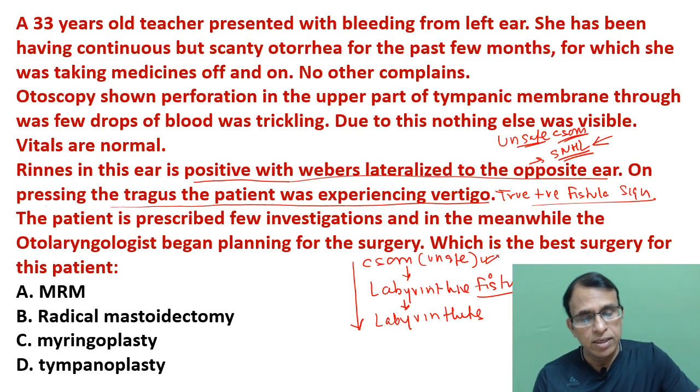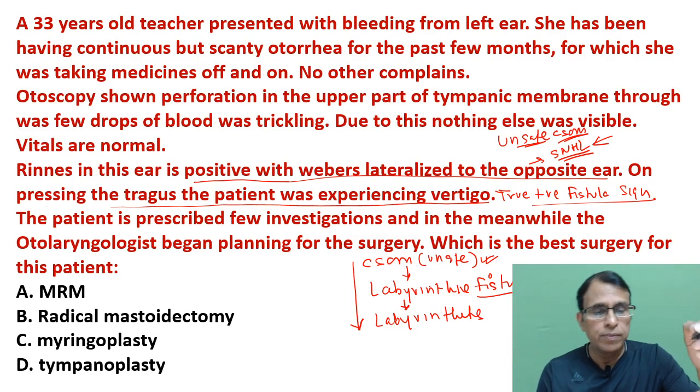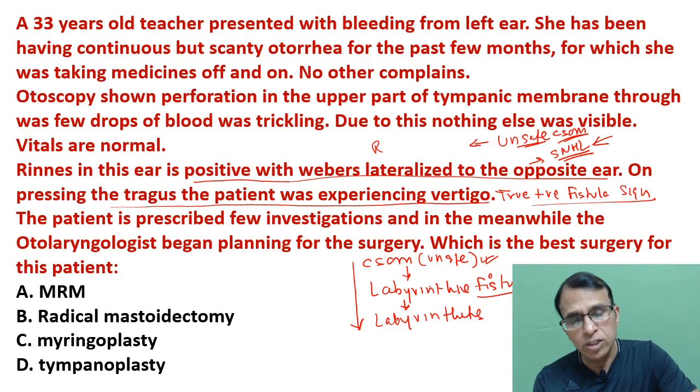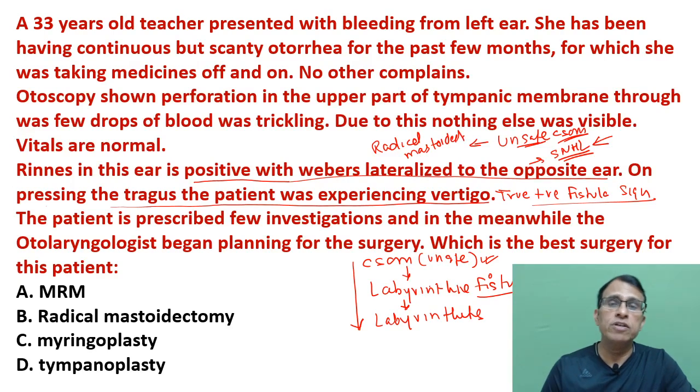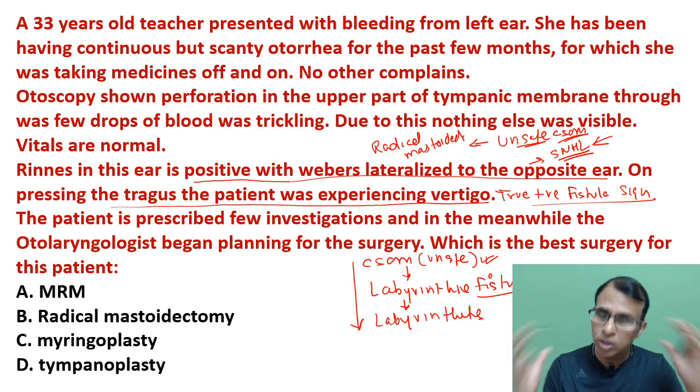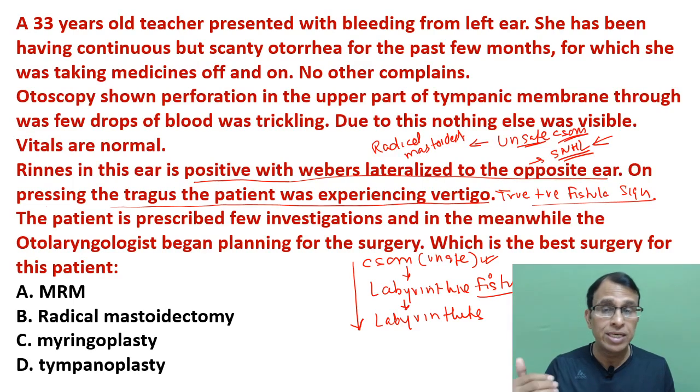But if you have to do a surgery for unsafe CSOM, which is the best surgery? The best surgery is radical mastoidectomy. Radical means that it is an extreme surgery of the mastoid. It's the biggest surgery of the mastoid. And because it is unsafe CSOM, we don't want to take any chance. We want to remove all the disease so that there is no complication. So we want to do the biggest mastoid surgery. Radical mastoidectomy is the best option.